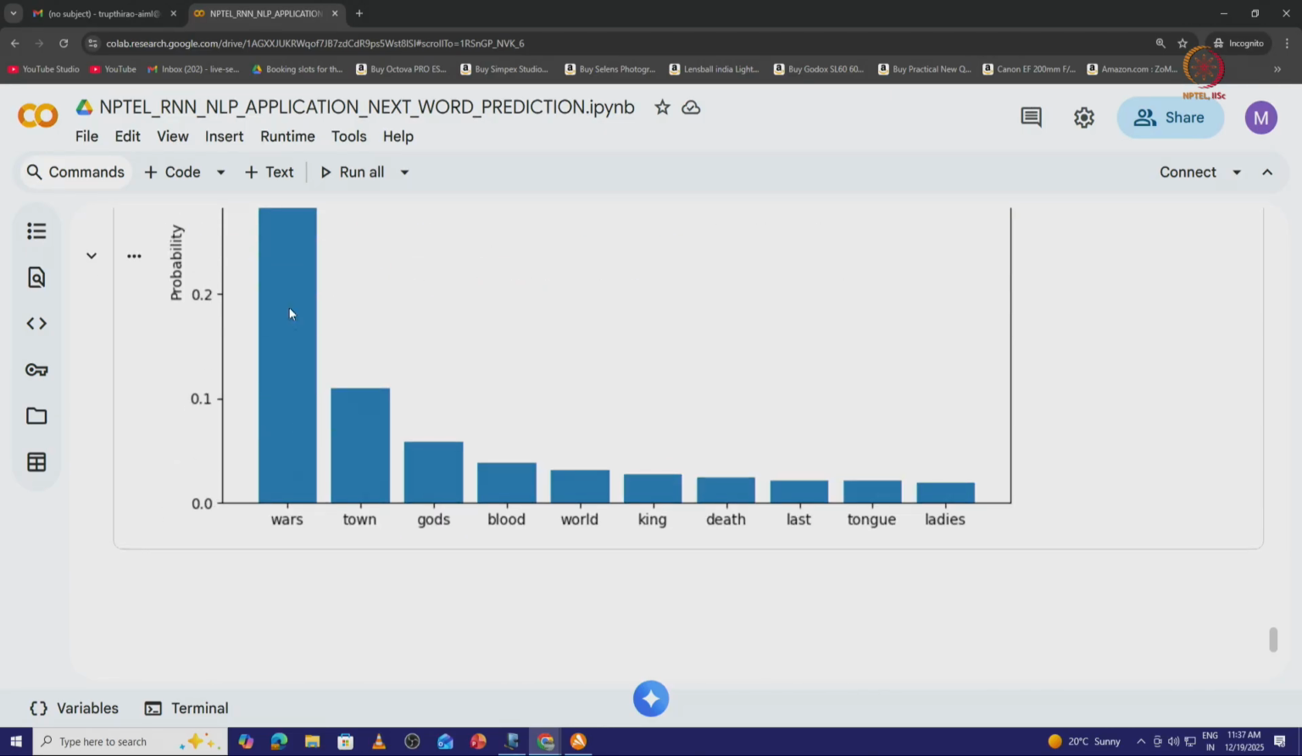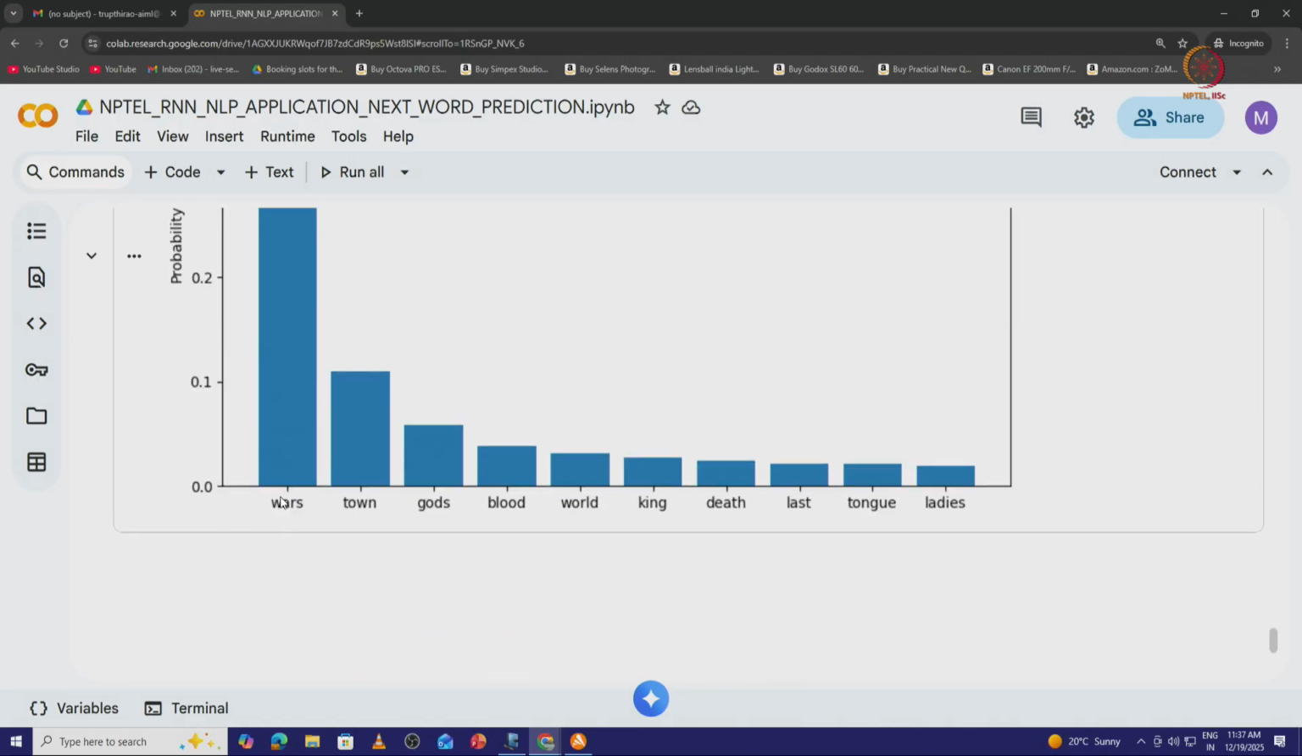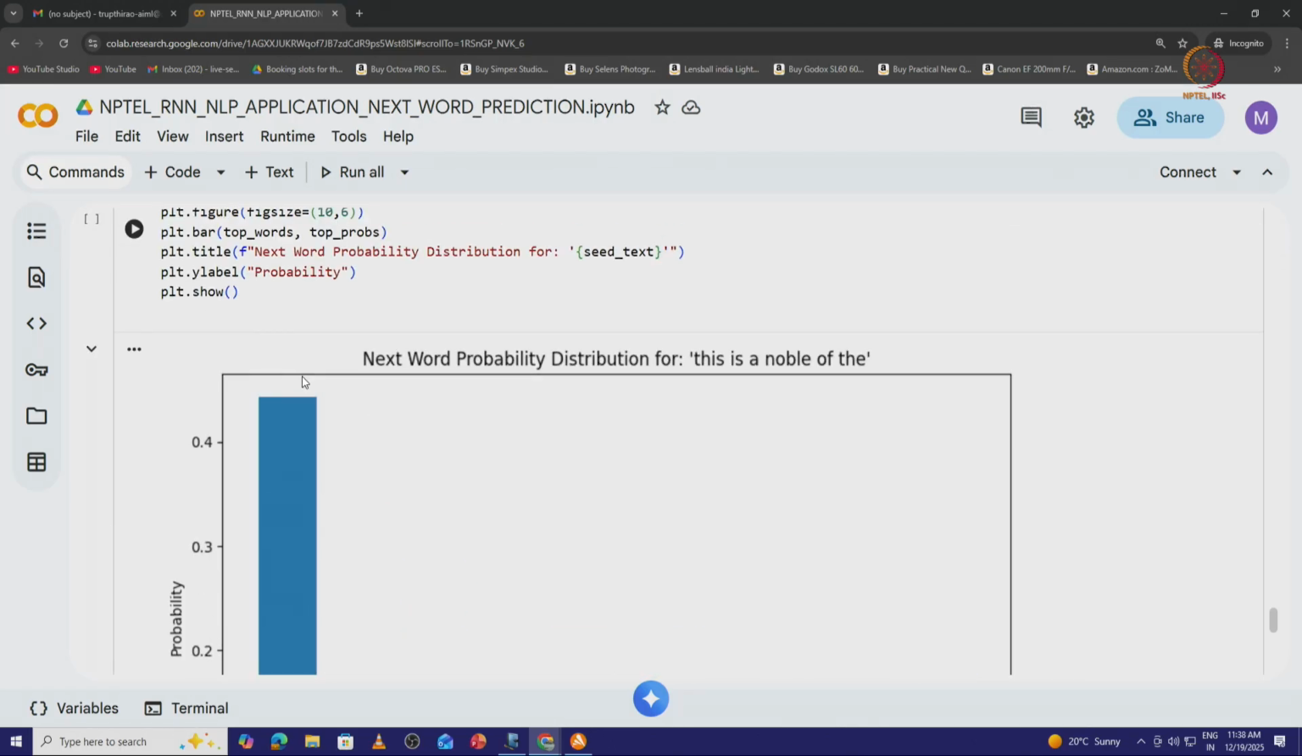So, the word "was" can appear with a very high probability, nearly equal to 0.45. The word "town" may occur soon after that sentence with a probability of 0.12. The word "gods" may occur with a probability of 0.05. So, this is the probability of occurrence of several words, say 10 words, after this sentence.